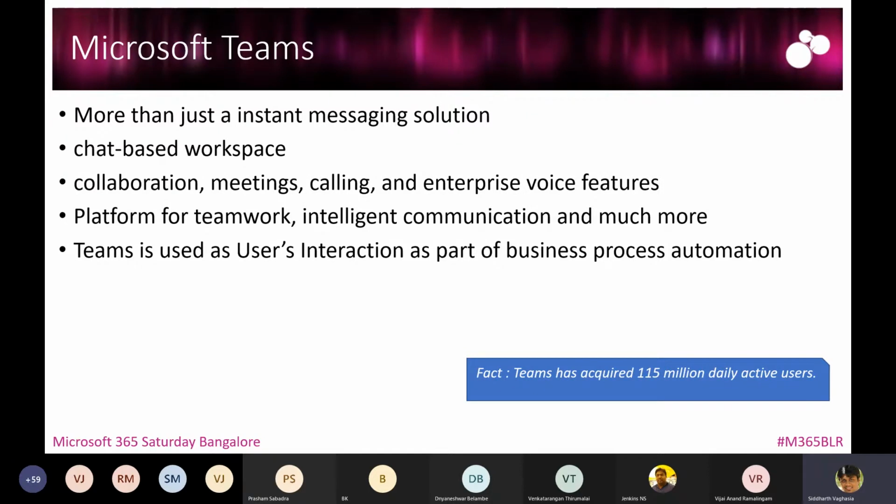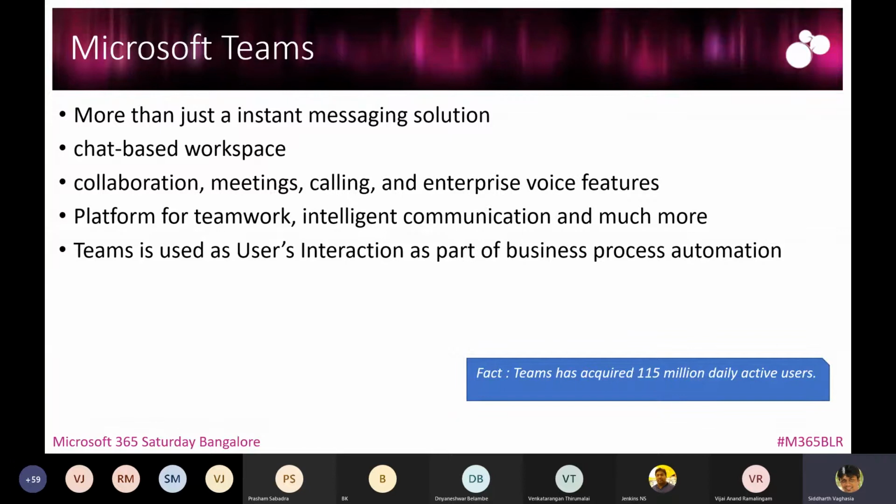With the situation which we are in, the usage of Teams has been very high, and the fact that we are attending or hosting this event with Microsoft Teams itself says how Teams is being used nowadays. It's not just an instant messaging solution. It provides a chat-based workspace for collaborating, for meetings, and it also provides calling and enterprise voice features.